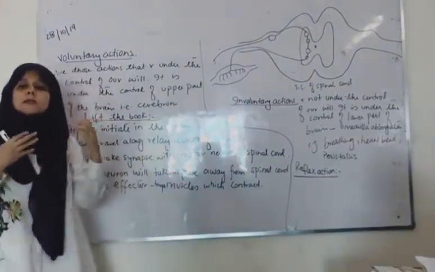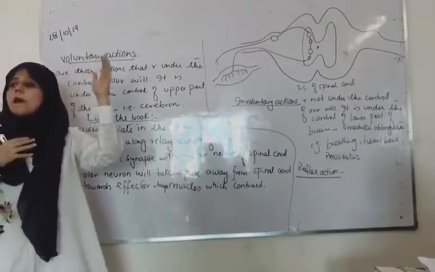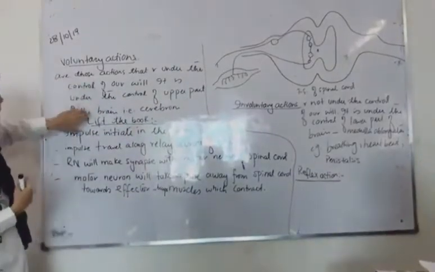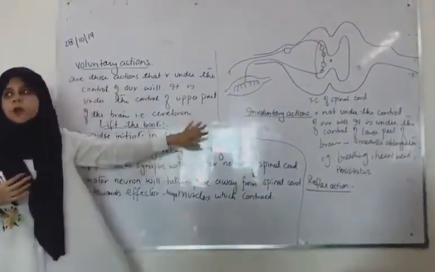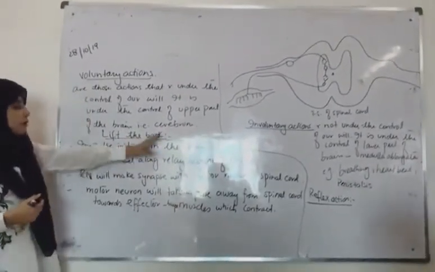Now it is under the control of our will. So which part of the brain controls the voluntary action? The upper part of the brain controls the voluntary action. And what's the name of the upper part of the brain? The upper part of the brain's name is cerebral hemisphere or cerebrum. Clear?